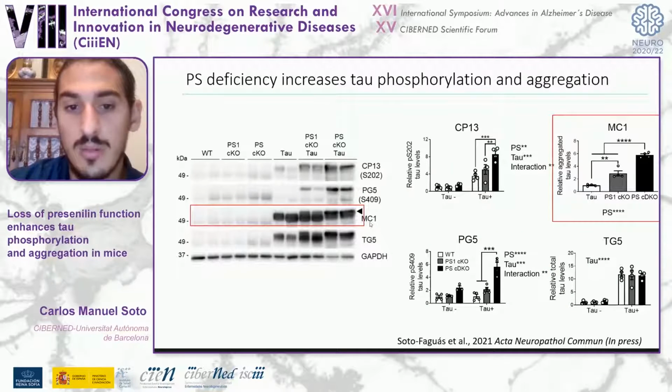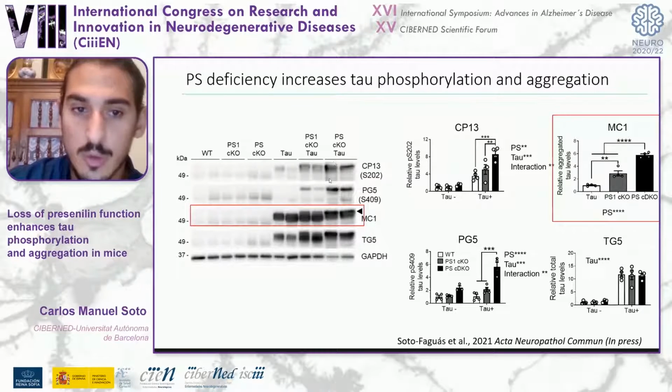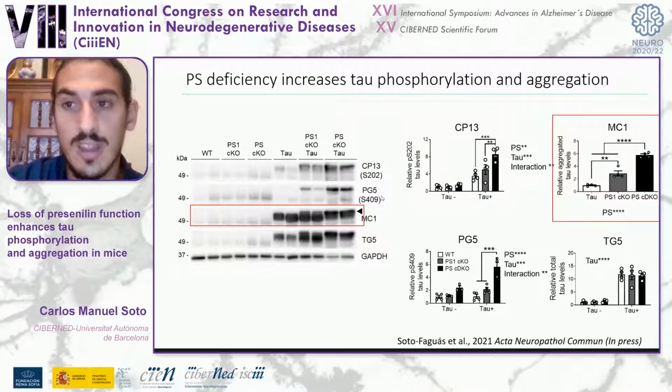Then, using the MC1 antibody that is against a pathological conformation of tau, we saw a similar result as before, an increase in these two groups, but not in the tau transgenic mice, suggesting an increase in phosphorylated and aggregated tau.